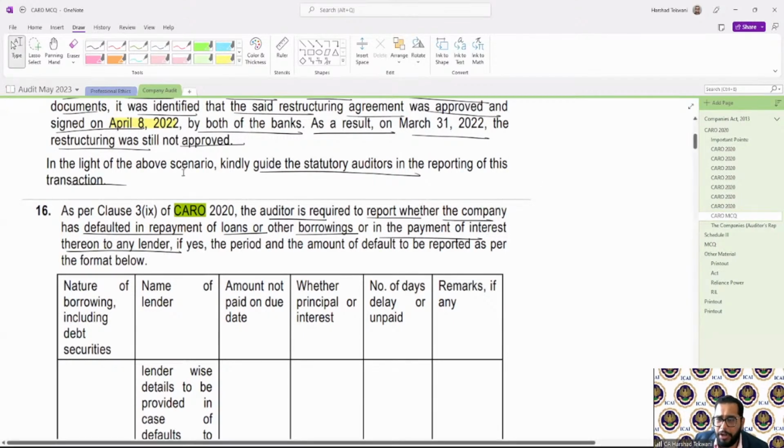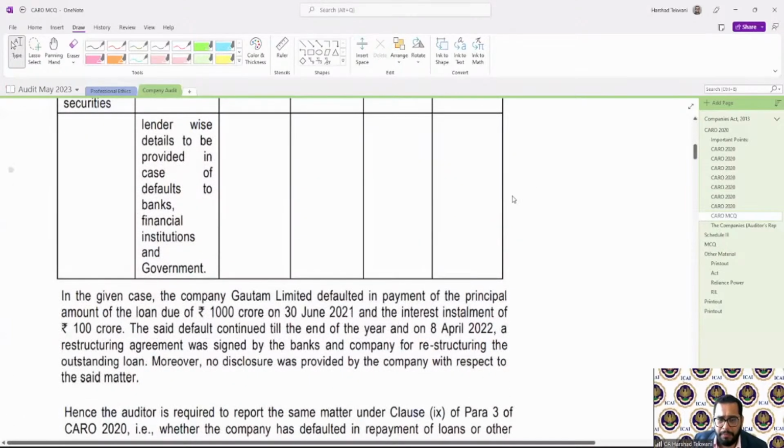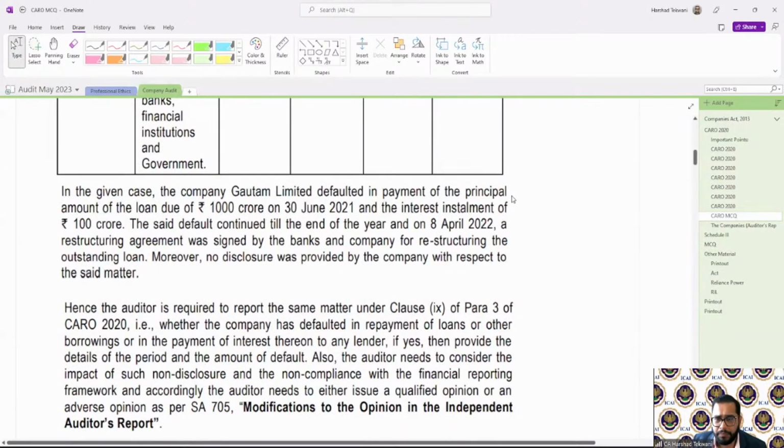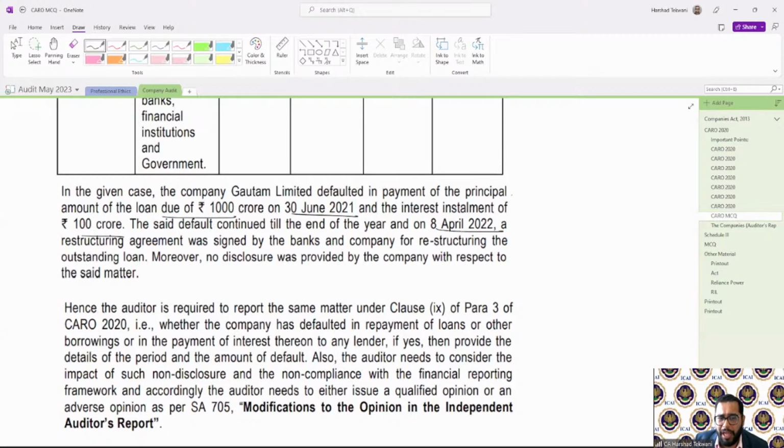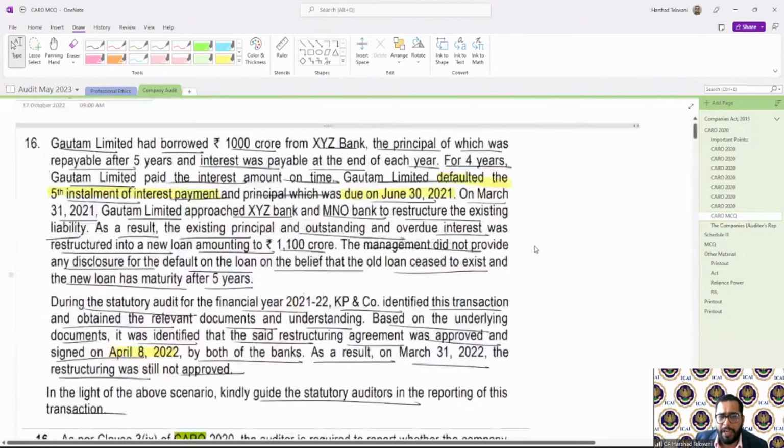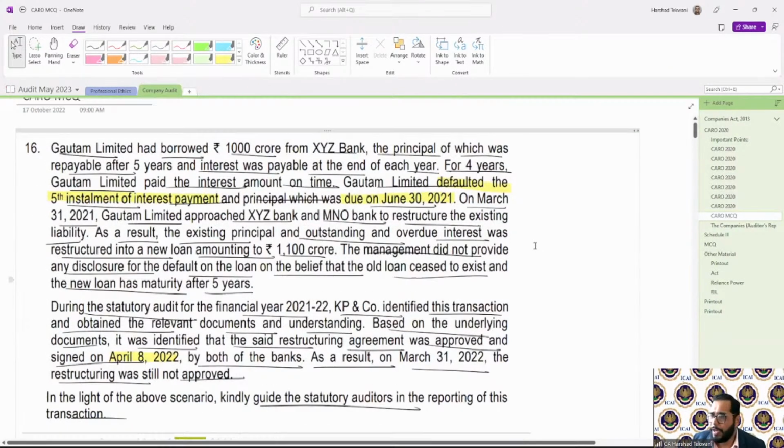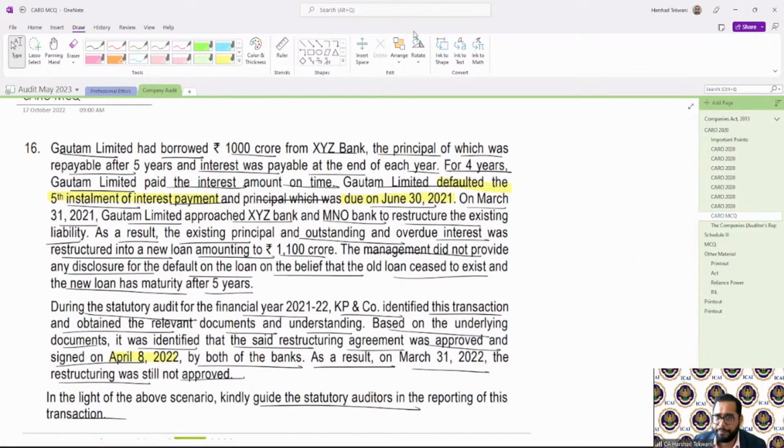So the default is there, and I will be reporting it, because the loan of rupees 1000 crore was due on 30th June but was not paid, along with an interest installment of 100 crores, till the end of the year. On 8th April 2022, the restructuring occurred. Means it was still outstanding and defaulted as on 31st March 2022, so I'll be reporting there.